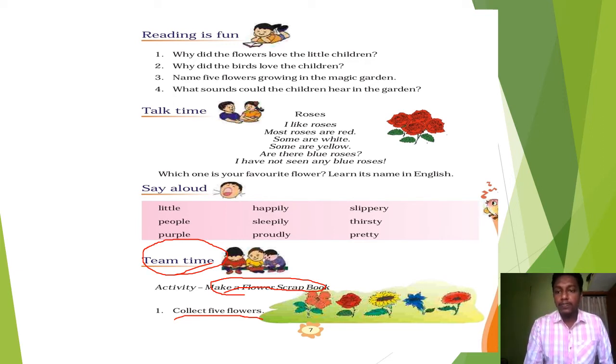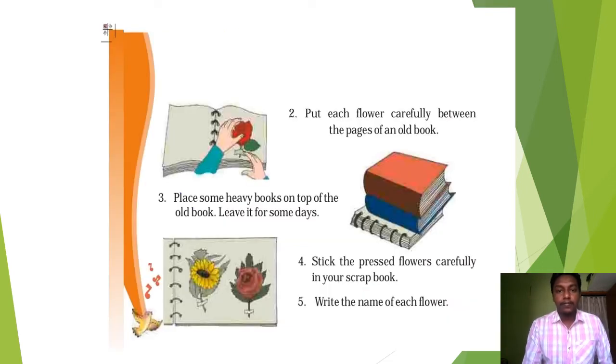Next, what you have to do? Read instruction number 2. Put each flower carefully between the pages of an old book. So you have to take an old book and put these flowers between the pages. So you will keep the flower in this way.